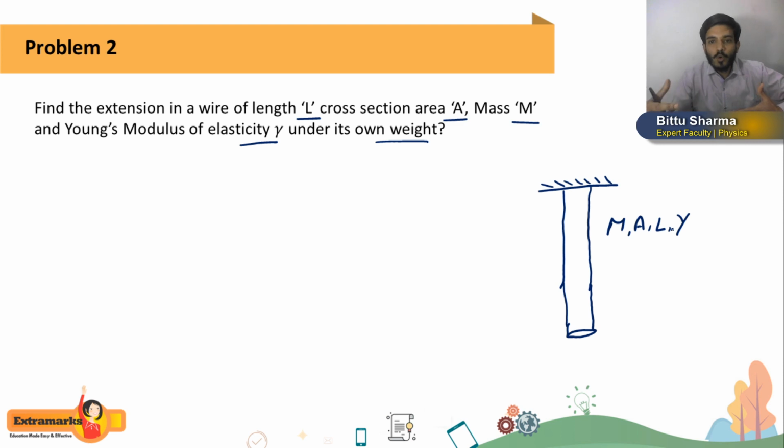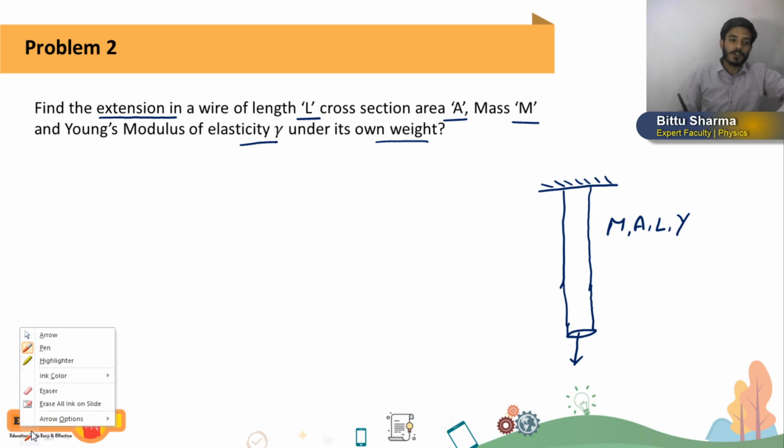Now due to its own weight, students, the length of the wire will increase. You can feel here the weight will act downward, and due to its own weight its length will increase, and we have to calculate the extension in the wire due to its own weight.